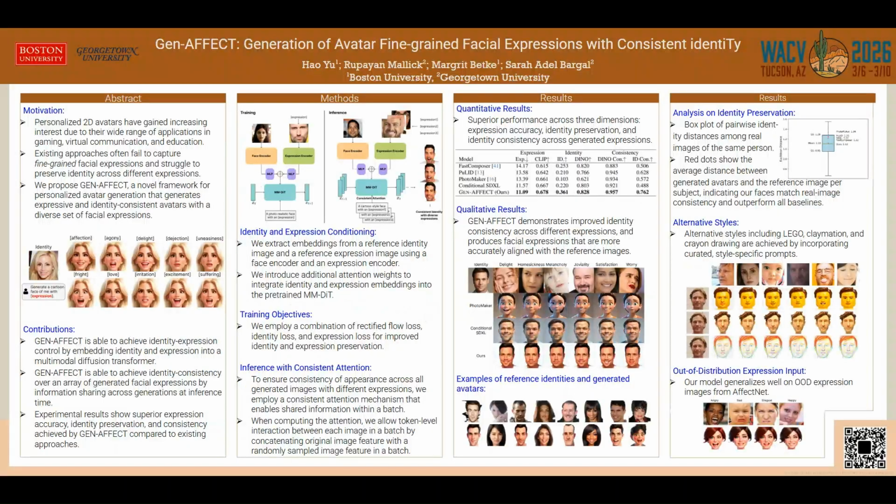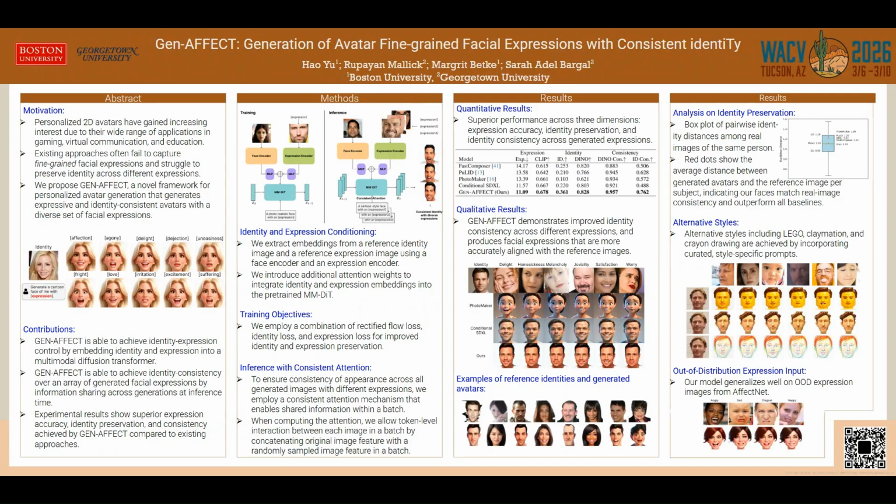To address this, we propose GenAffect, a framework that generates expressive and identity-consistent personalized avatars across a diverse range of facial expressions. GenAffect makes three main contributions. First, we achieve explicit identity and expression control by embedding both identity and expression into a multi-modal diffusion transformer. Second, we introduce a consistent attention mechanism at inference time to maintain identity consistency across multiple generated expressions. Third, our experiments show superior expression accuracy, identity preservation, and identity consistency compared to prior methods.